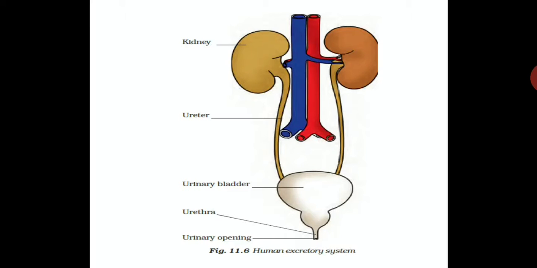Urinary bladder stores urine before it is given out from the urethra, and it has a urinary opening. Urinary bladder you have to draw. You have to draw the ureter and the kidney and the tubes joining the kidney. Please draw this diagram and label it. This is the human excretory system, a very important system in the body.